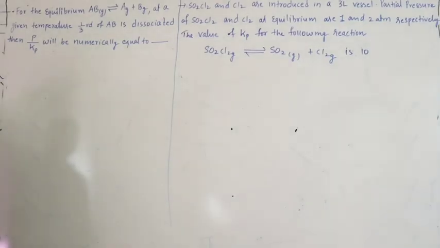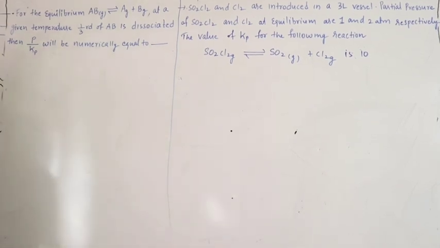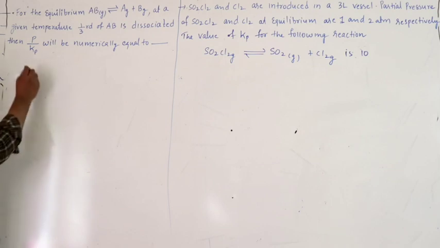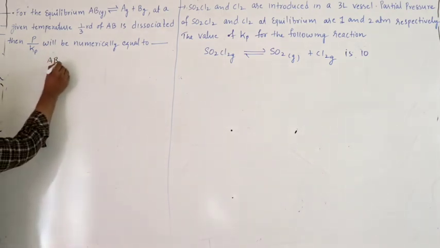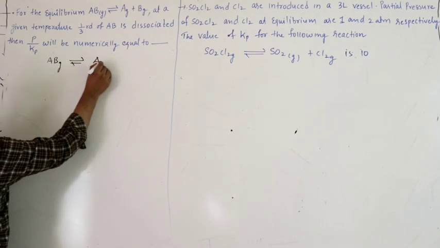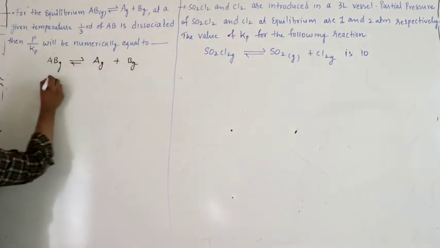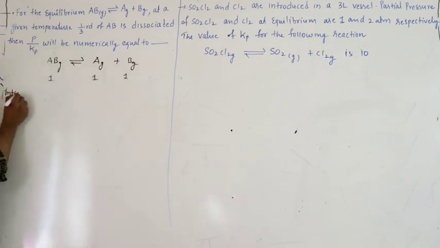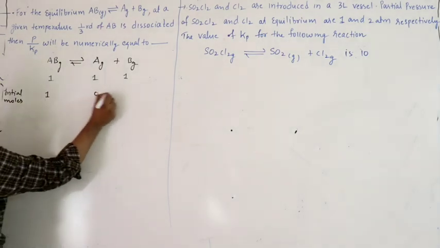AB gas in equilibrium with A gas plus B gas at a given temperature, 1/3 of AB is dissociated. So 1/3 of initial amount of AB is dissociated, then this ratio will be numerically equal to total pressure at equilibrium by Kp. So we have to find Kp equation first. So let us see, AB gas, A gas plus B gas. So 1:1:1. So initial moles, nothing is given, so let us take 1 0 0.